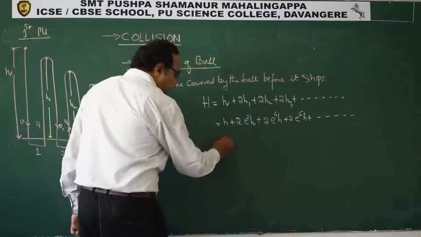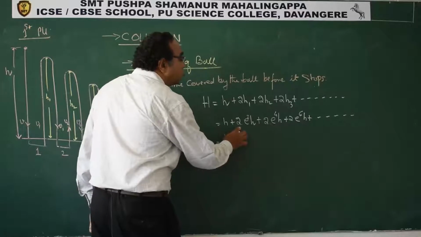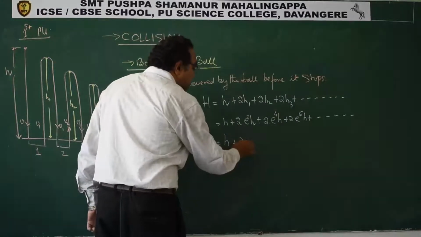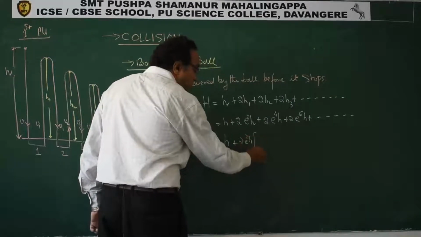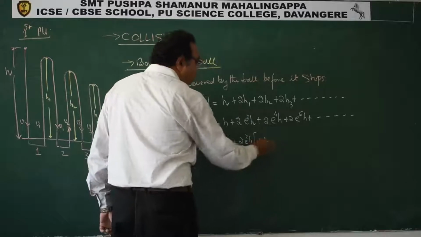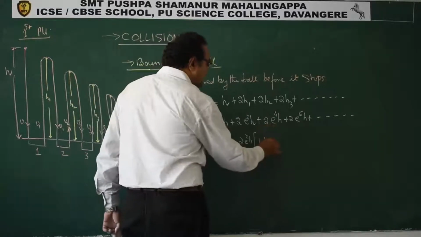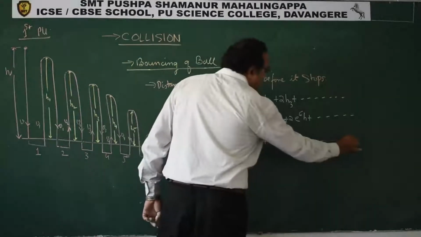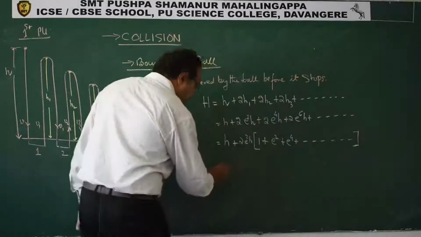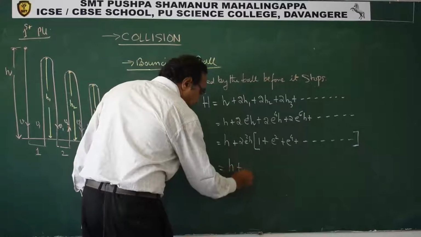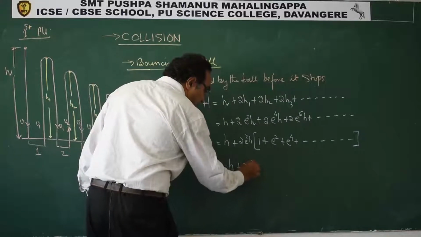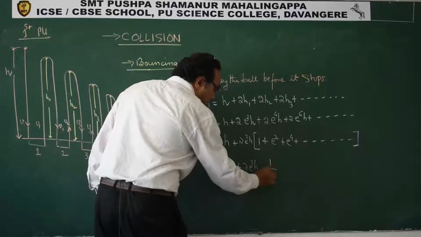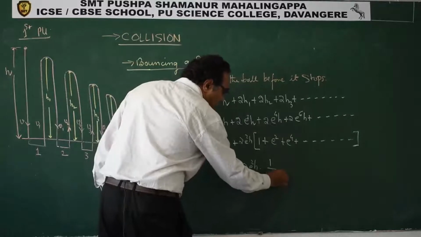So how will you solve this? Again the same thing, 2e square h is common, 1 plus e raised to 4, like this it will go to infinity. So this gives us h plus 2 times e square h, a upon 1 minus r.